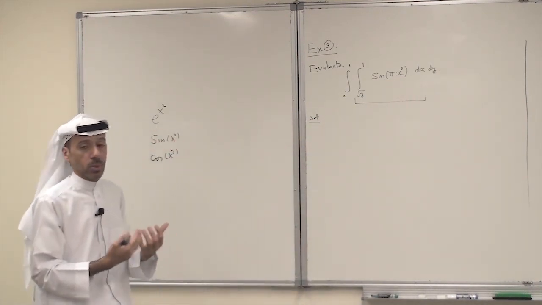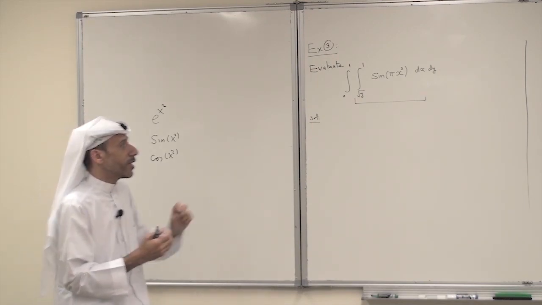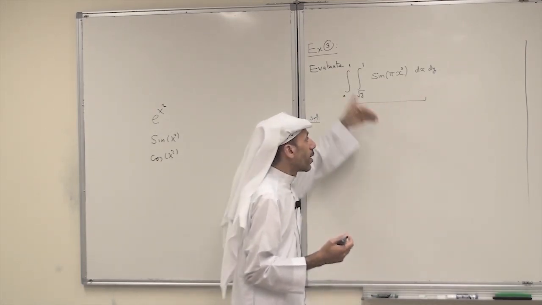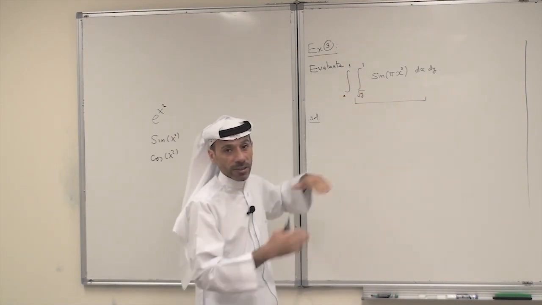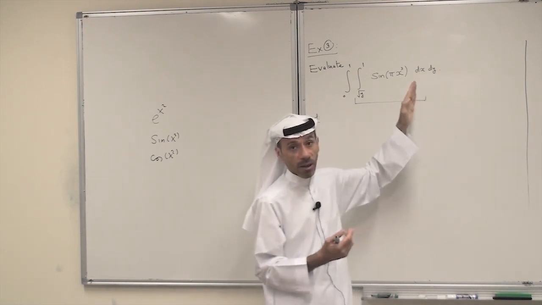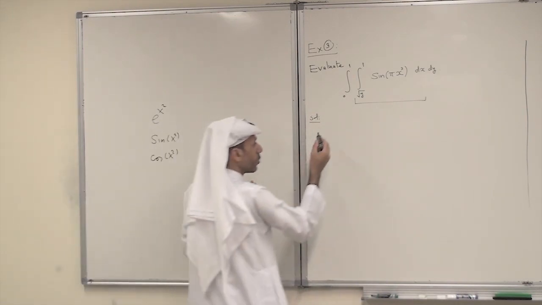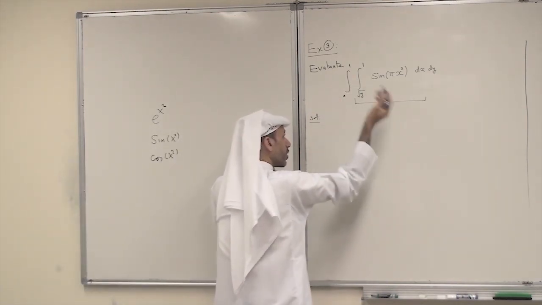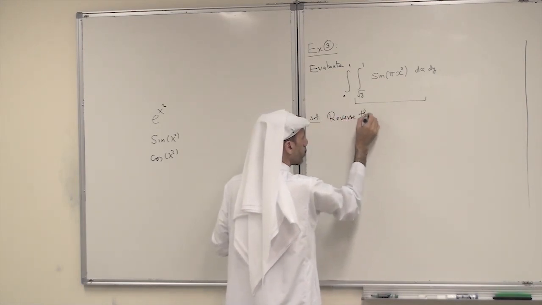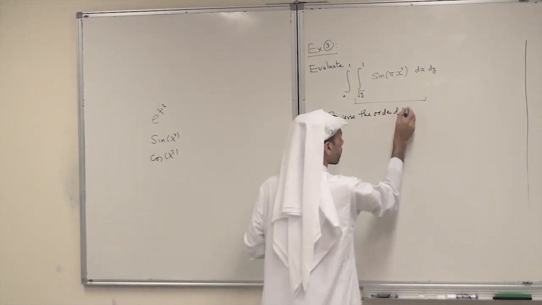So in that case, what do we do? What do we do if we cannot integrate? Here, the idea is just to try to switch the order of integration. Write an equivalent double integral with the order dy dx instead of dx dy. So try to reverse the order of integration. So this is what we should do now.